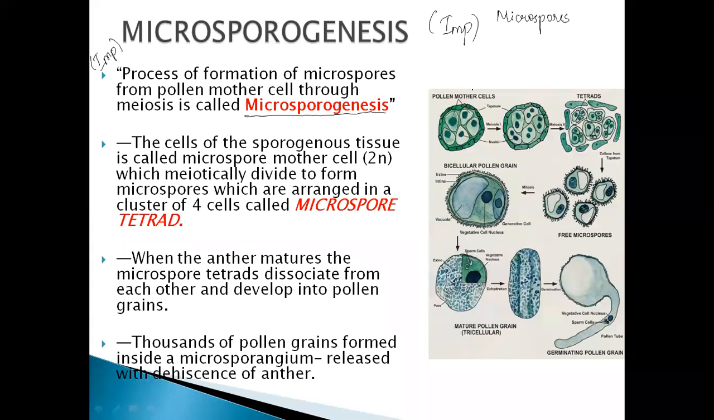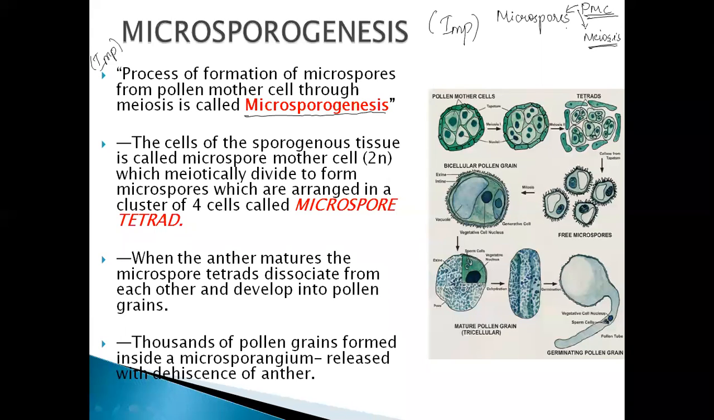Formation of microspores: from where are these microspores formed? From the pollen mother cell, that is PMC. By which process? Meiosis. The microspores are formed from the pollen mother cells by the process of meiosis.